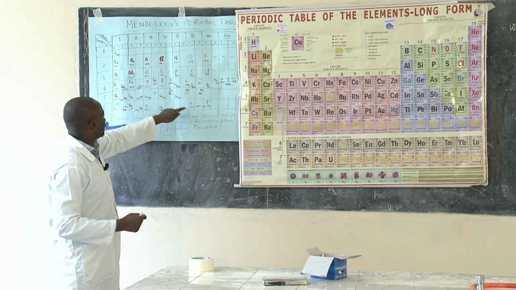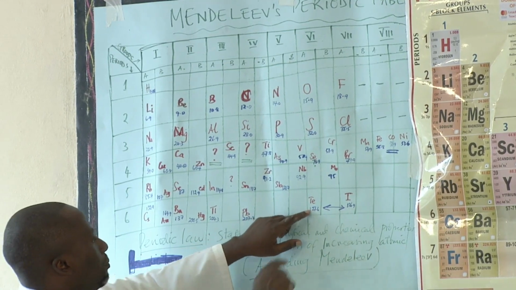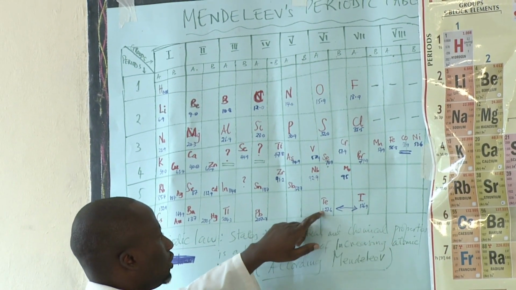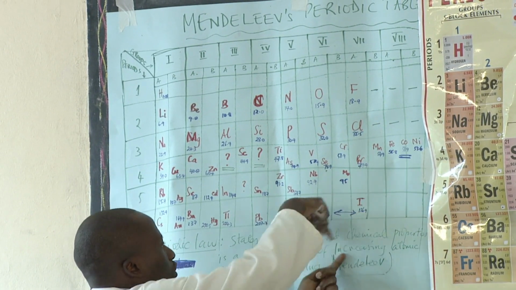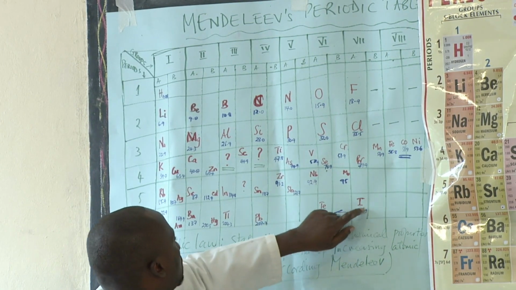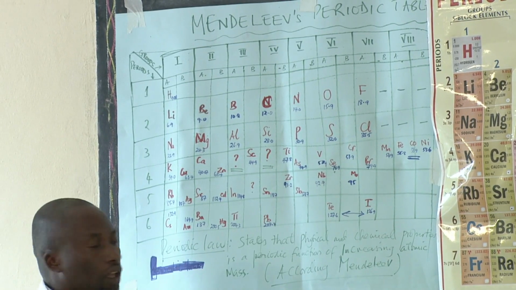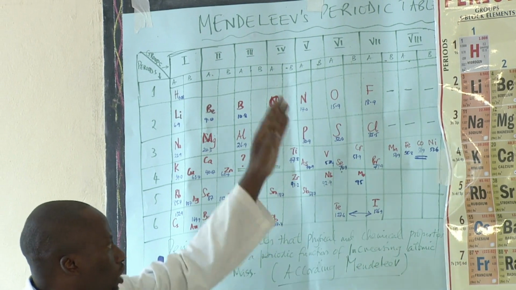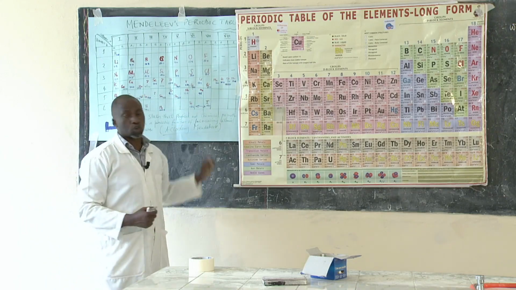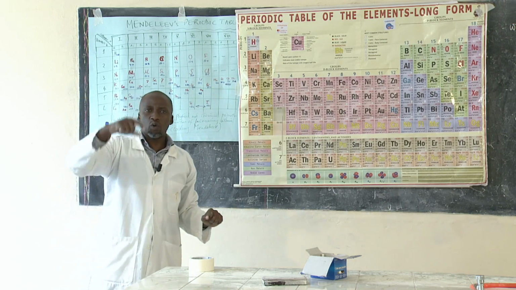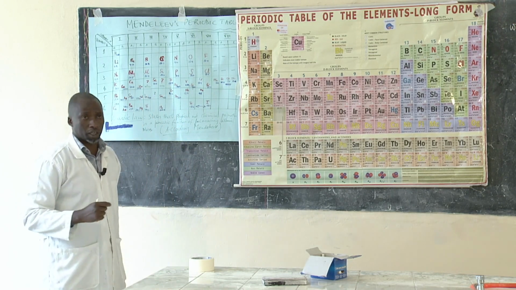Because when you look at this, if it is increasing atomic mass, you'll find, for example, tellurium, which is 127, and iodine 126 should be before tellurium, but he arranged it in that position. So he put iodine in its right position. He put cobalt also in its right position. Even when he used increasing atomic masses, he never maintained the atomic mass.